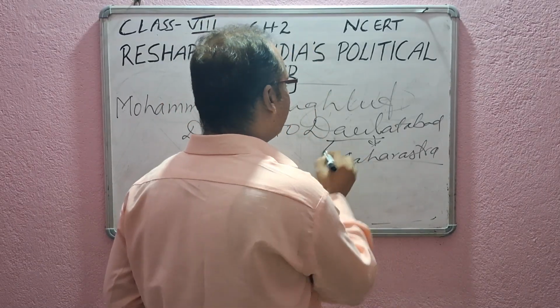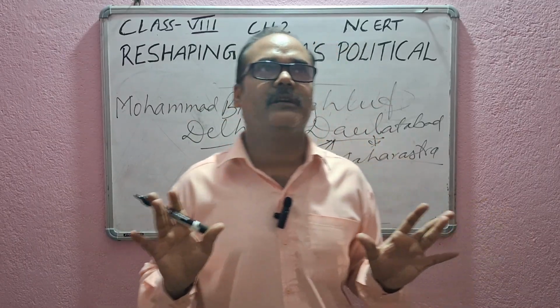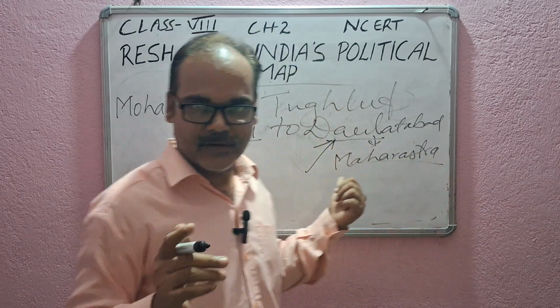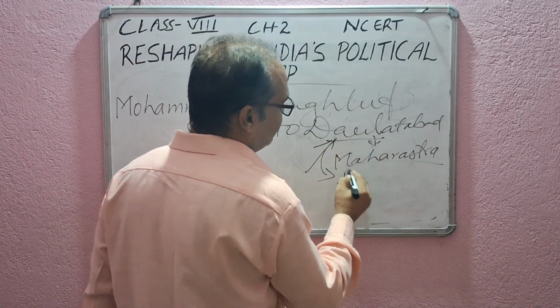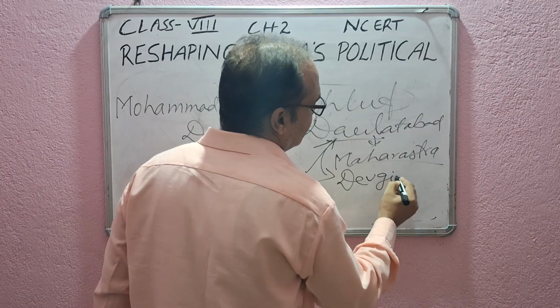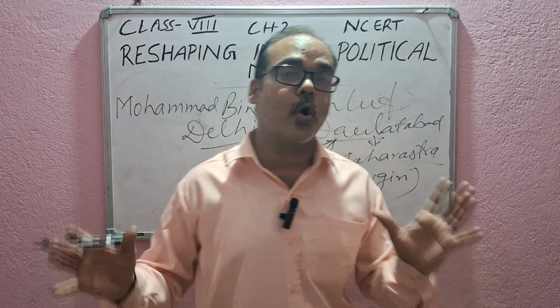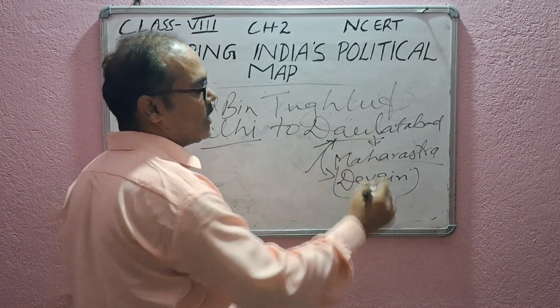Because he thought that it will be easier. Daulatabad is more centrally located, and it is very easy to administer the territory from there. The other name of Daulatabad is Devgiri. Remember it. Okay. Then he ordered his officials, and the whole capital was shifted from Delhi to Daulatabad.